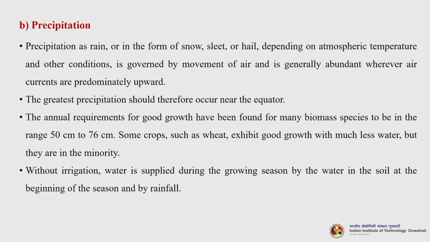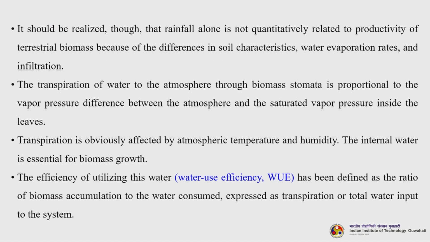Without irrigation, water is supplied during the growing season by the water in the soil at the beginning of the season and by rainfall. It should be realized though that rainfall alone is not quantitatively related to the productivity of terrestrial biomass because of the differences in soil characteristics, water evaporation rates and infiltration. The transpiration of water to the atmosphere through biomass stomata is proportional to the vapor pressure difference between the atmosphere and the saturated vapor pressure inside the leaves.